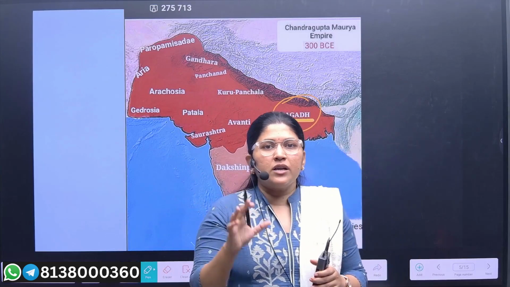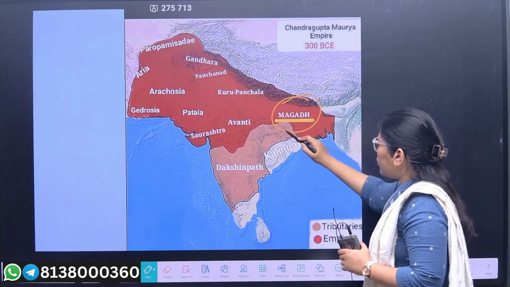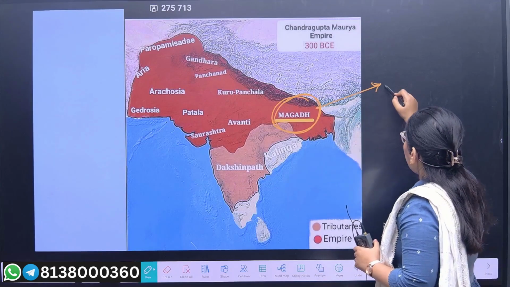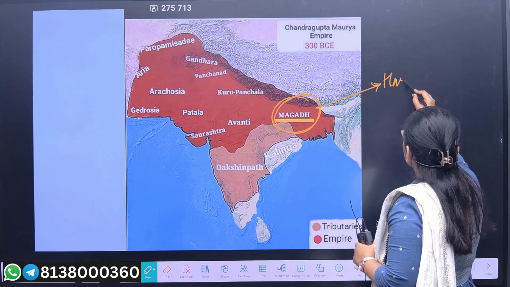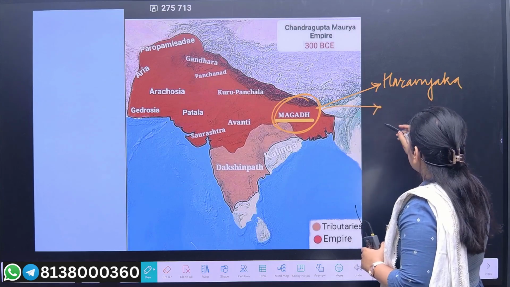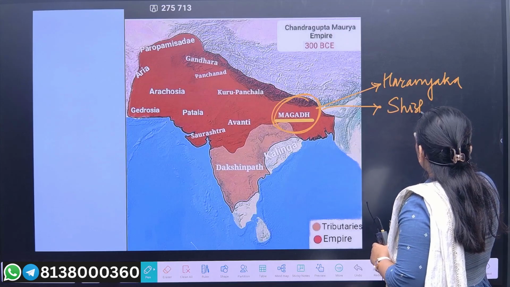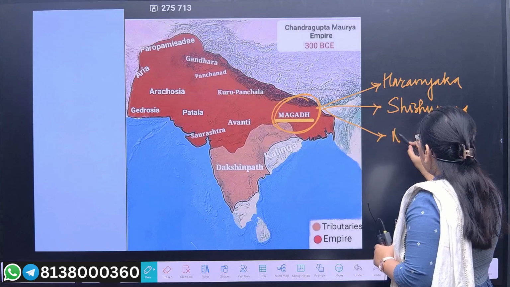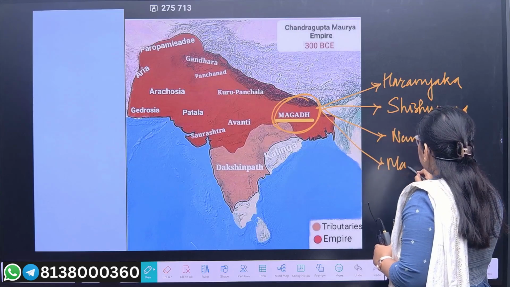Now here, the Mauryan period, the Mauryan dynasty, is also from the Magadha period only. So here, first we saw it was Haryanka. Second, it was Shishunaga. Third, it was Nanda. And the fourth was Mauryan.